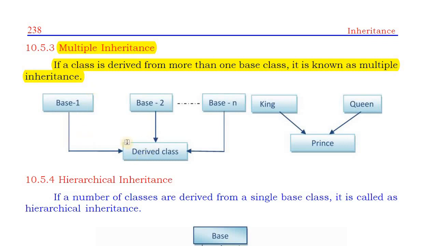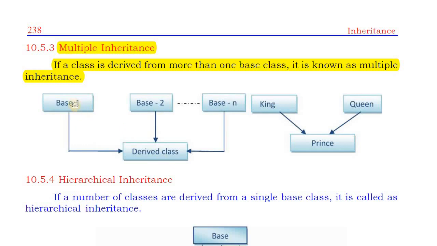So here in the diagram you can see easily, at the bottom this is the derived class. This derived class is created from base class 1, base class 2, base class 3 up to base class n. It means we can create a new class from more than one base class. In the example you can see, from 3 classes we are creating only one class. So this is called multiple.